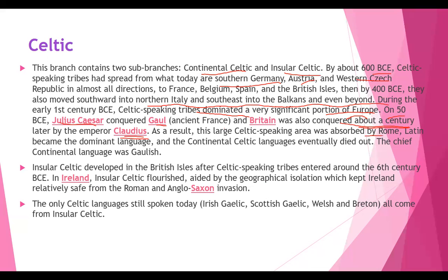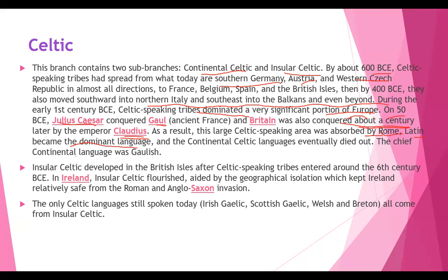So what happened when these places were conquered? In that war, these leaders gained the place, isn't it? They got authority, isn't it? Ruling at that particular time, what happened? These Celtic people were absorbed by whom? Absorbed by Rome. The Rome.